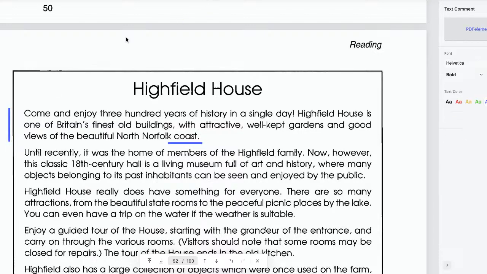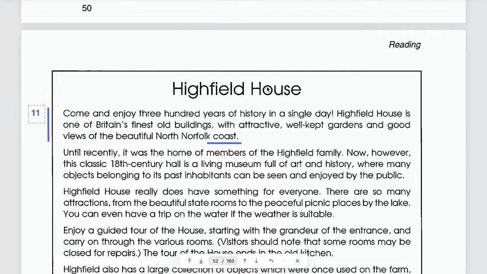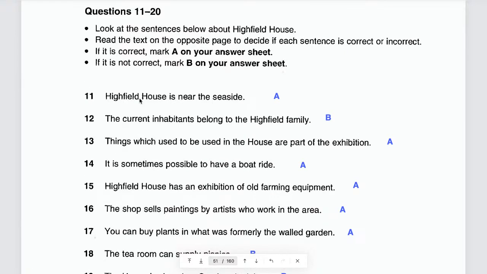So that is the answer for number 11. Yeah? Coast, seaside. Yes, coast. That means seaside. Yeah, that means very close to the sea. Okay? Seaside means coast. And it means very close to the sea. So based on that, we can say yes, Highfield House is near the seaside. Okay, so the answer is A. That's correct, right? All right, number 12.